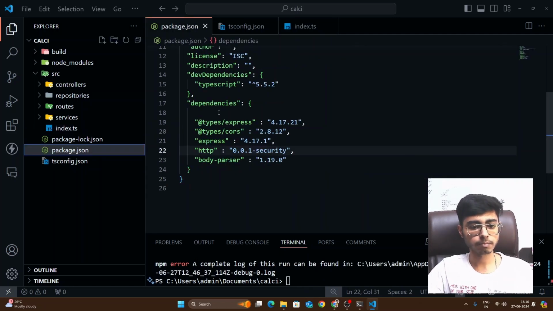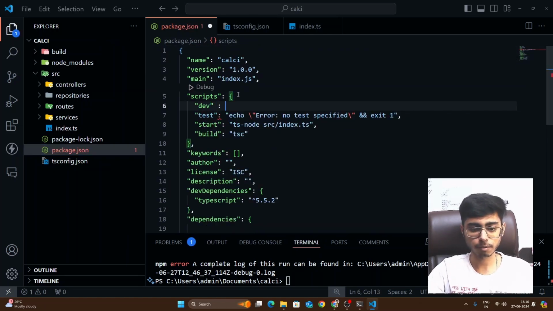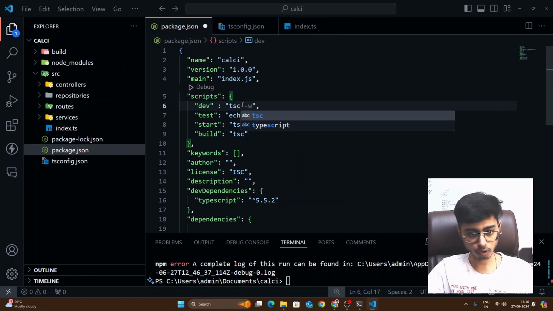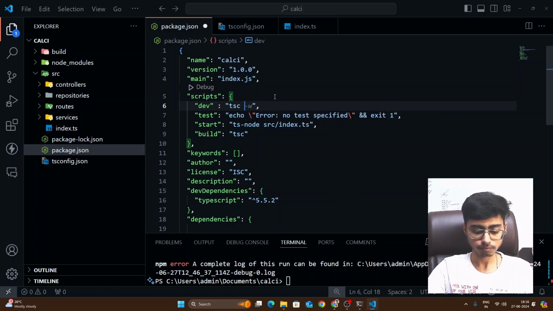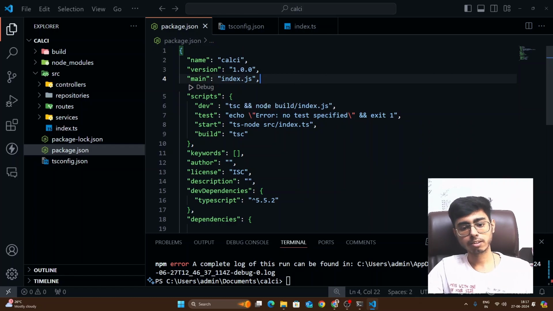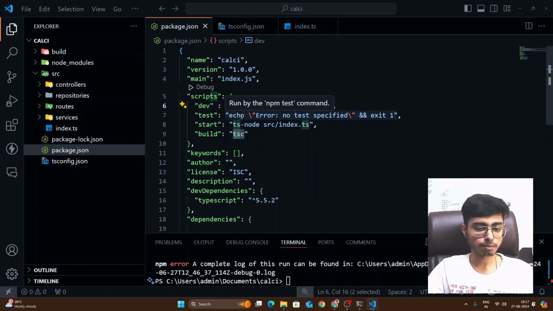Okay, I have not defined my dev command, so in my package.json, I will define my dev command. So I'll just go up and over here I'll define it. My dev command should be tsc. First of all, you have to convert all your TypeScript code into JavaScript code, and then you have to start your server. So it will be node build/index.js. This node command actually runs the JS file, and the tsc command converts your TypeScript code into JavaScript code.